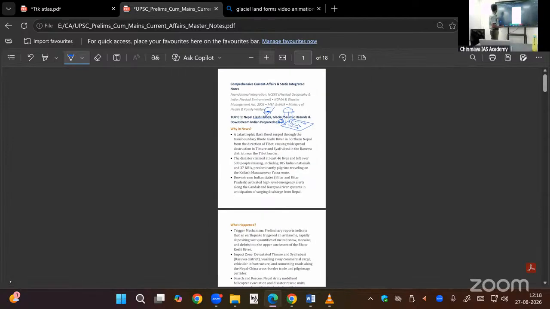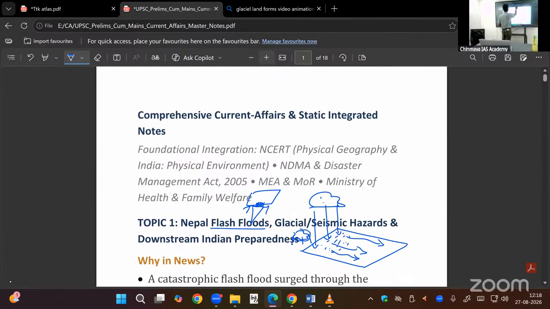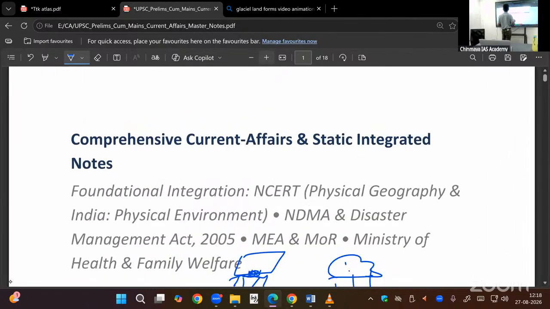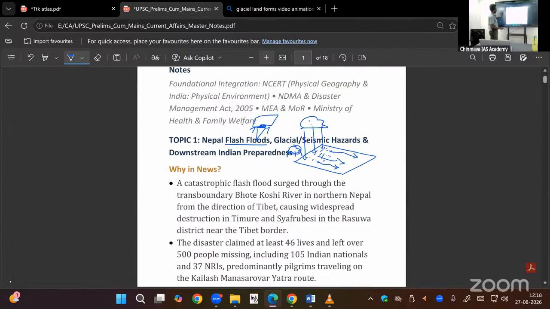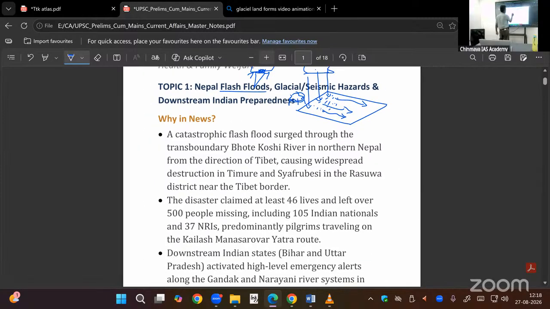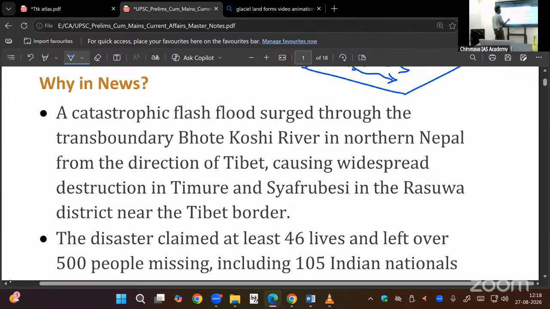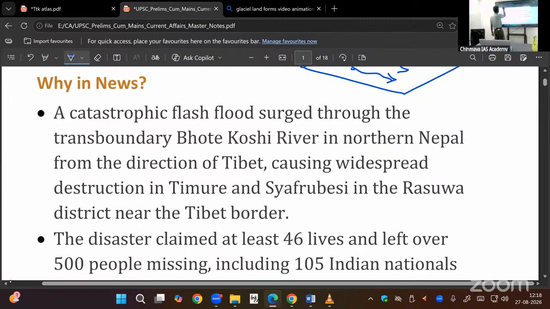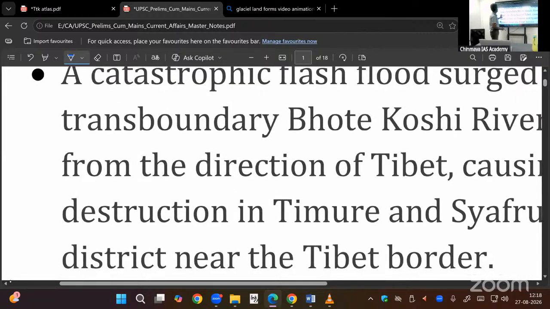A catastrophic flood from the Bothe Kosi River, in this region. The origin is in the Tibetan Plateau. No problem with it.